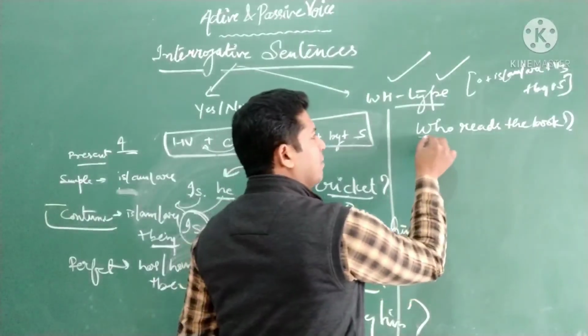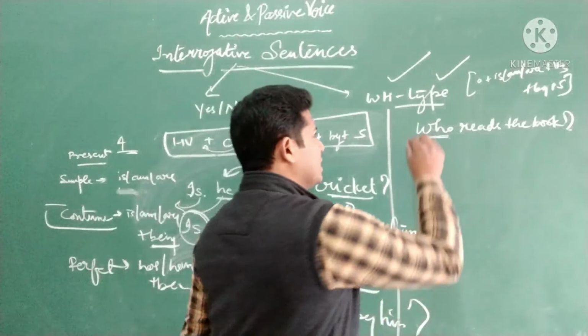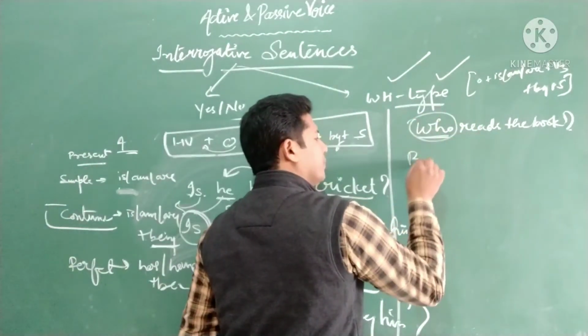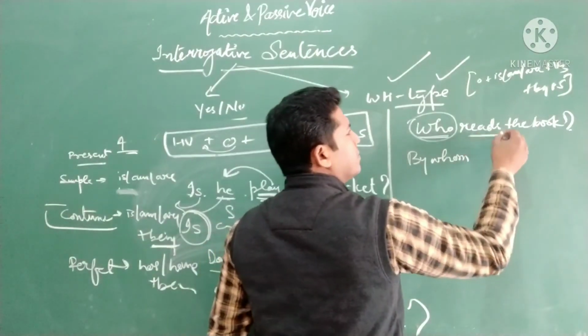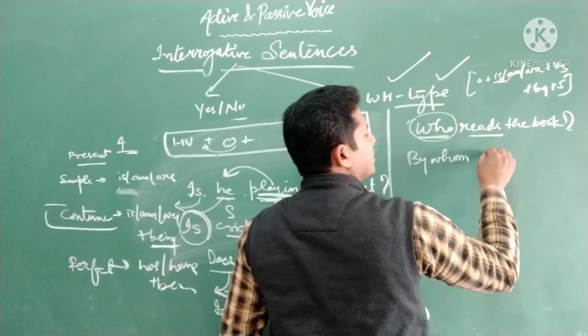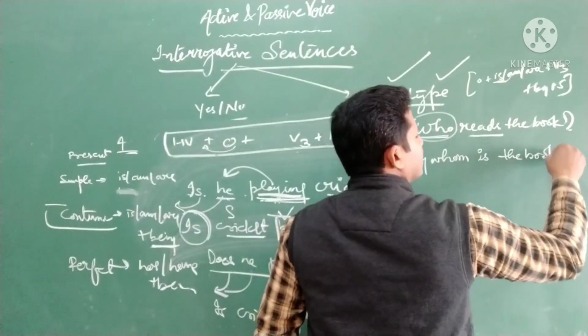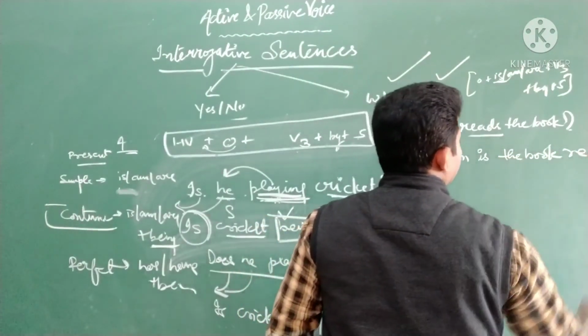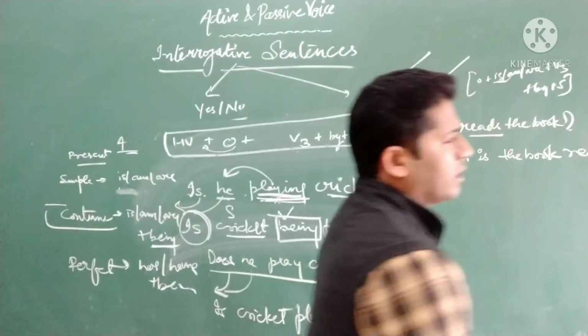But here we have a WH type interrogative sentence. Who reads the book? So in that case, who will become by whom. The rest of the part remains the same. Reads becomes read, then you add is, then you add the object. By whom is the book read?